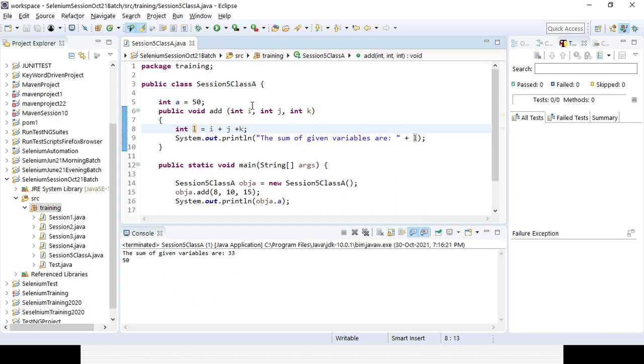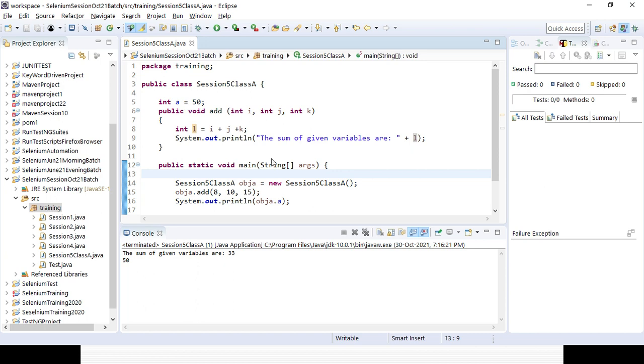Okay, so now let's try to create a new one. The other thing is, when we are calling from the object, session 5 class A is equal to object A, then we are passing the value to the add method. After public void add, under add, there is... okay, I got it. So next I will be creating